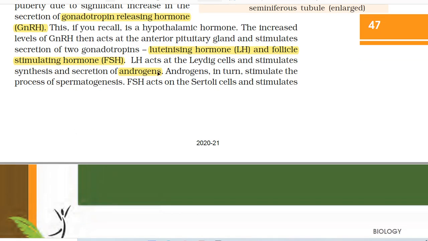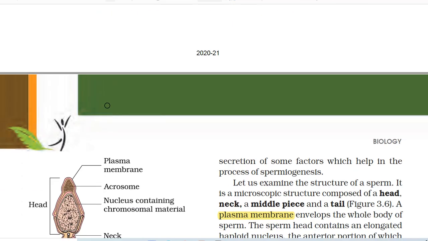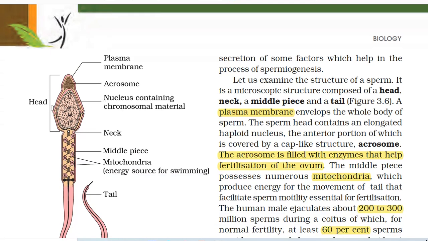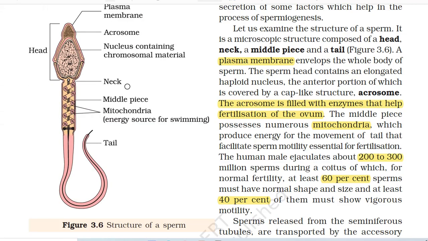Luteinizing hormone acts at the Leydig cells and stimulates synthesis and secretion of androgens. Androgens in turn stimulate the process of spermatogenesis. Follicle stimulating hormone acts on the Sertoli cells and stimulates secretion of some factors which help in the process of spermiogenesis. Let us examine the structure of a sperm.